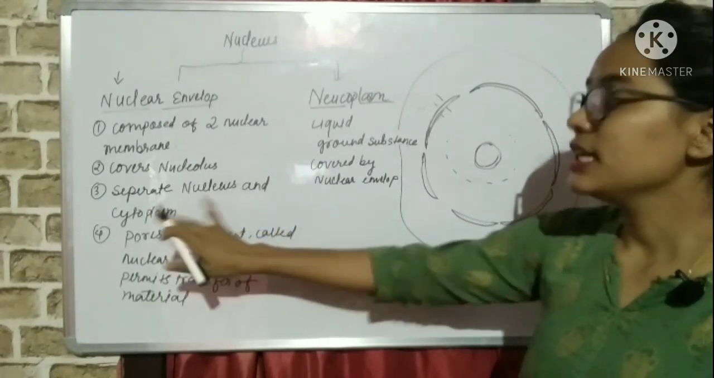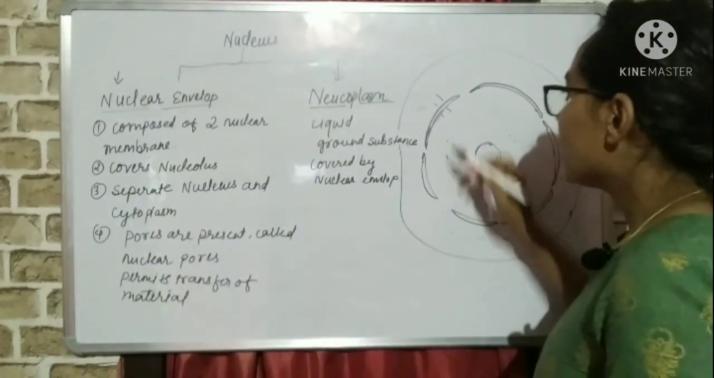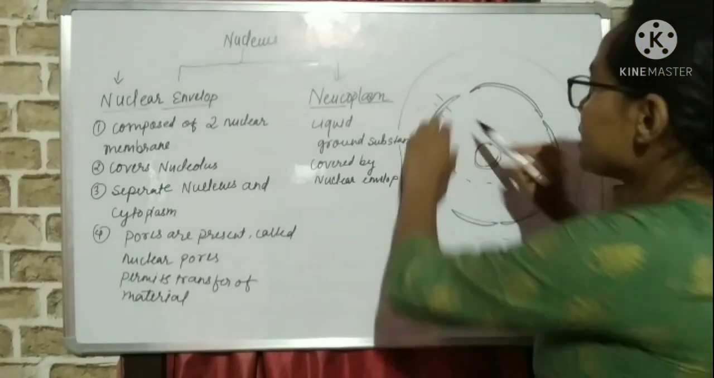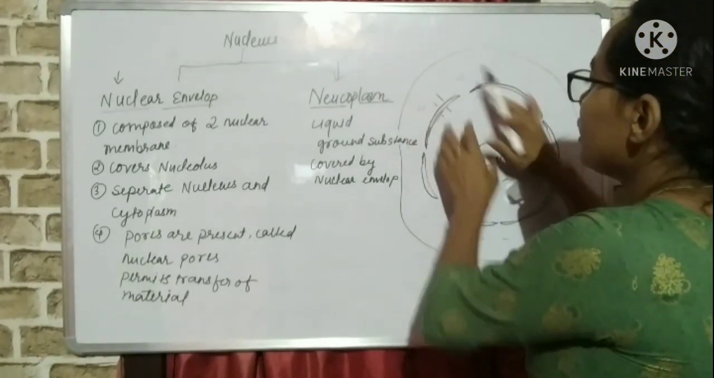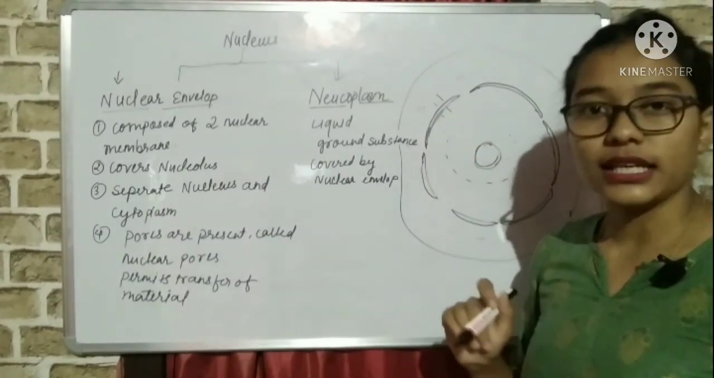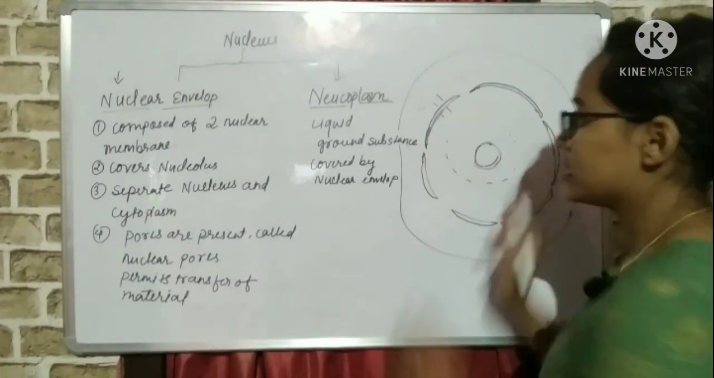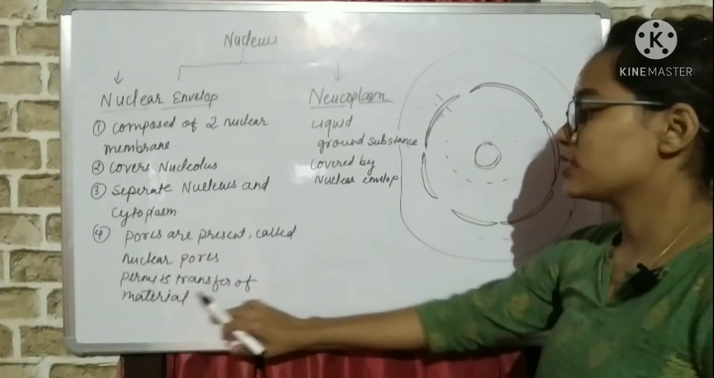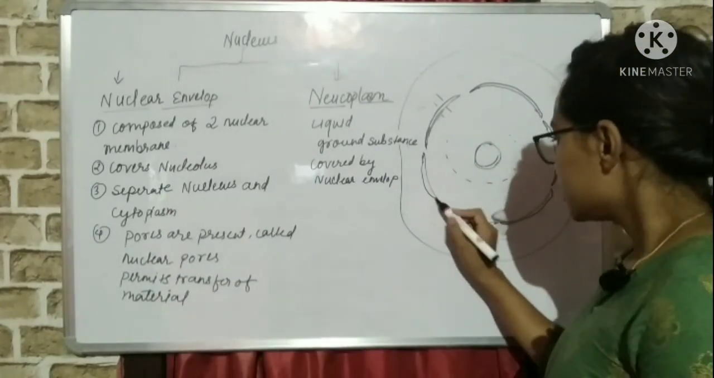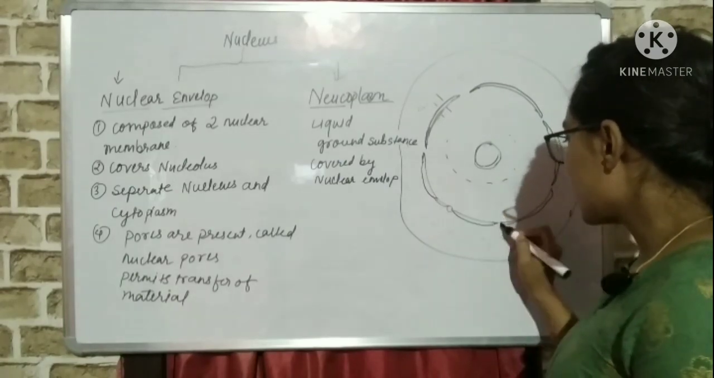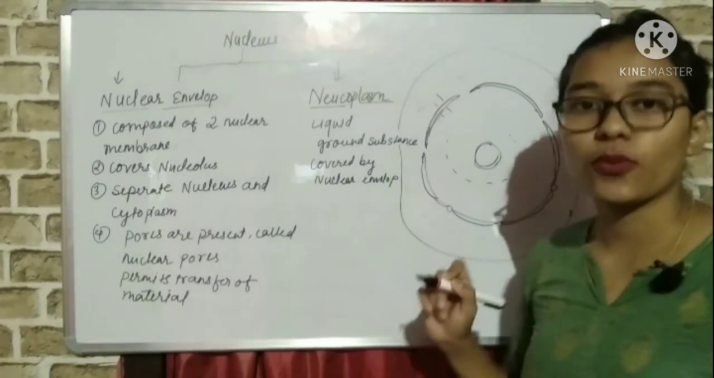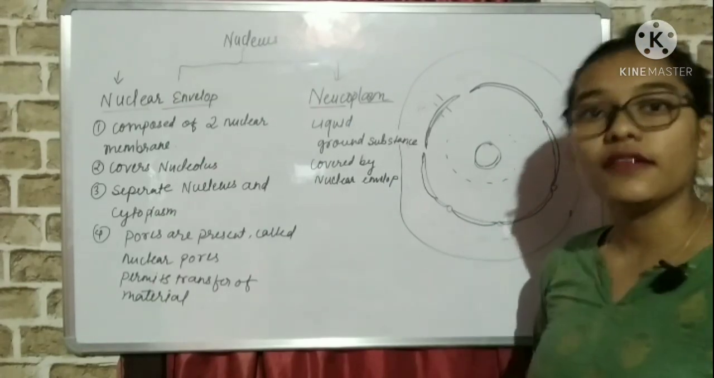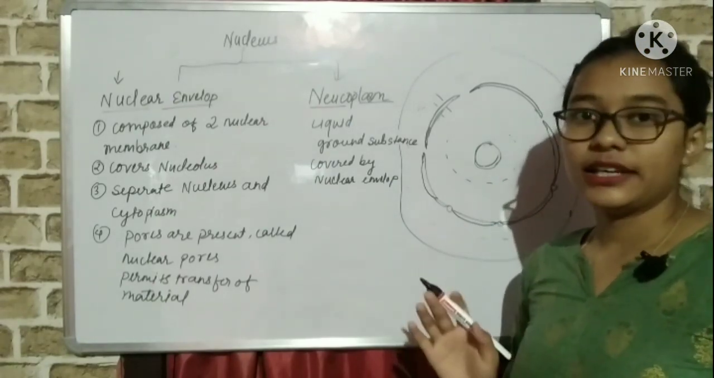It separates the nucleus and cytoplasm. Outside the nucleus, the cytoplasm is present. So it separates the cytoplasm and does not allow it to enter inside the nucleus. This is the total nucleus. Pores are present, called nuclear pores. They permit the transfer of material. These are small gaps called nuclear pores. Pores mean small holes which permit the transfer of material. Is it clear?